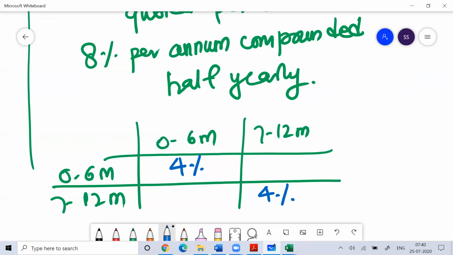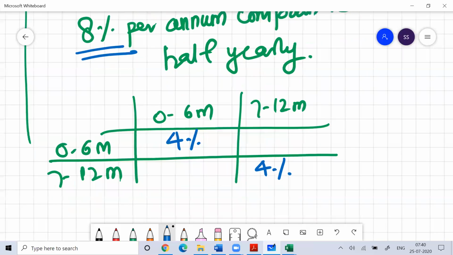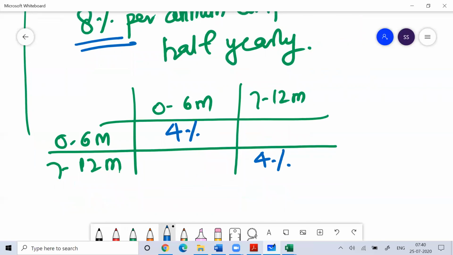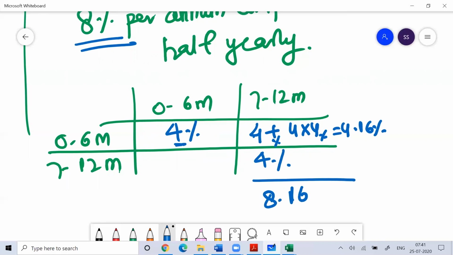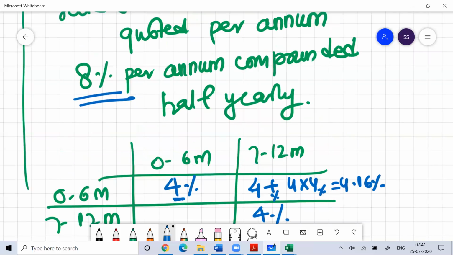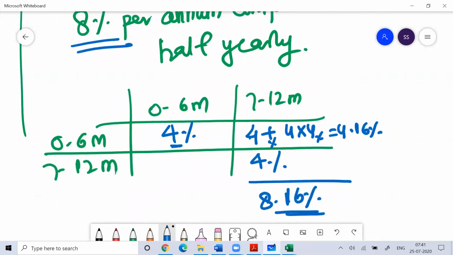Now you understand here. If this is 8% per annum and it is compounding half yearly, then for every 6 months you are getting 4% and 4%. But because this is compound interest, it will not be just 4% here. On this 4%, you get an interest of 4% again. So this will become 4.16%. At the end of the year, how much interest will you get? You'll get 8.16%. So 8% per annum, if compounded half yearly, becomes 8.16%.